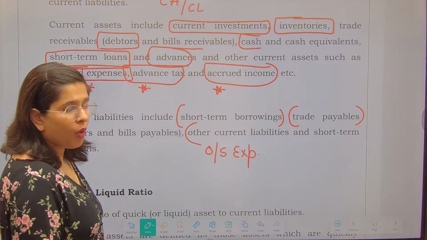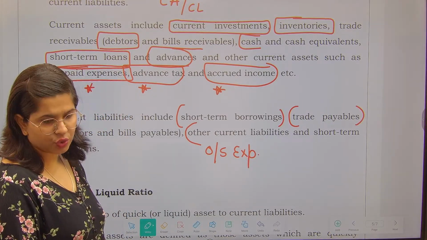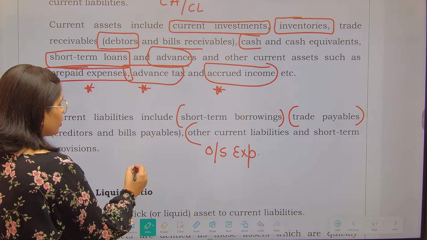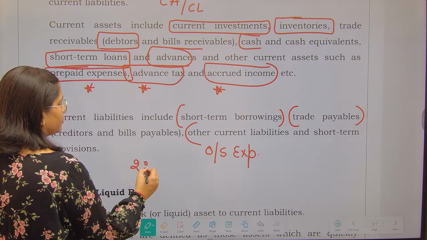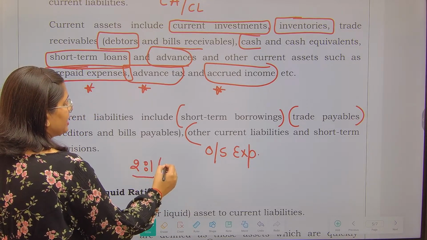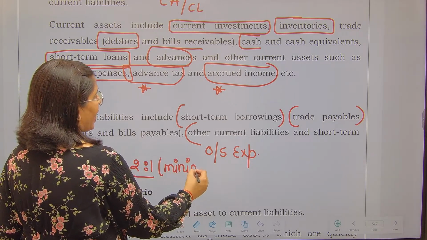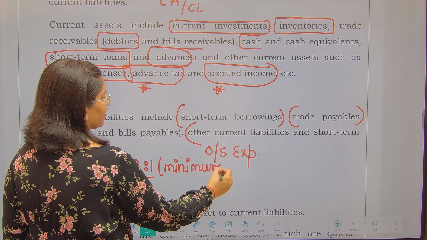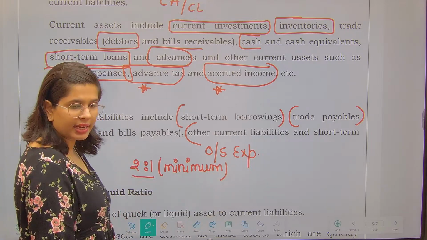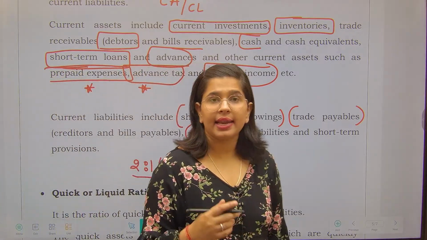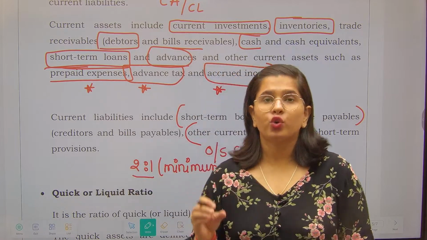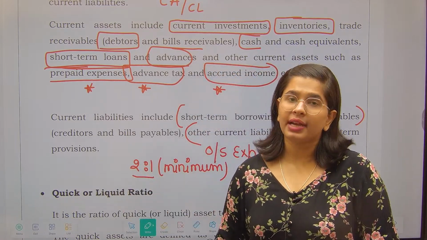Now one more thing, what is the ideal current ratio? The ideal current ratio is 2:1. At least this much should be there. So if I have 1 lakh rupees worth of current liabilities to be paid, then at least I should have 2 lakh rupees worth of current assets.